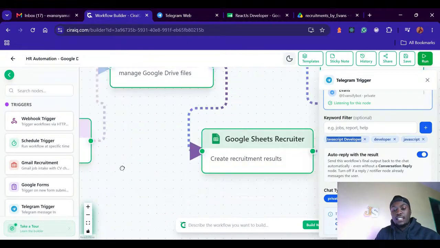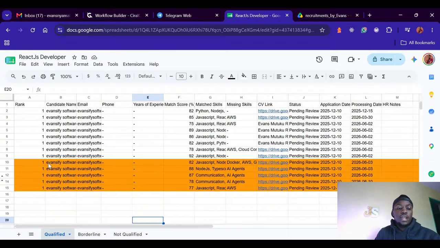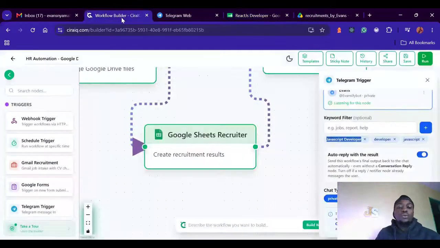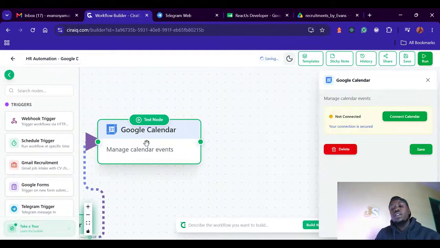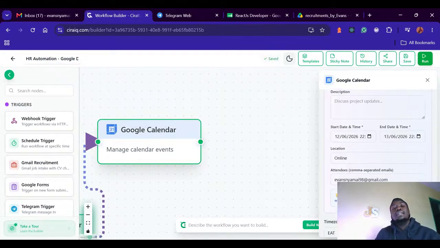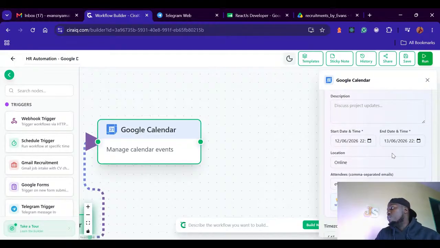Then all the data is going to be here in the Google Sheets, where we can see the candidates who applied for a certain role. Then for all the qualified candidates, you can schedule automatic calendar events depending on the slots. So that's how these AI agents really work.